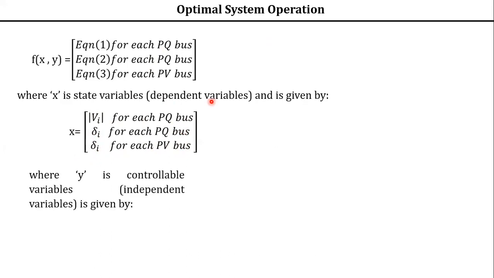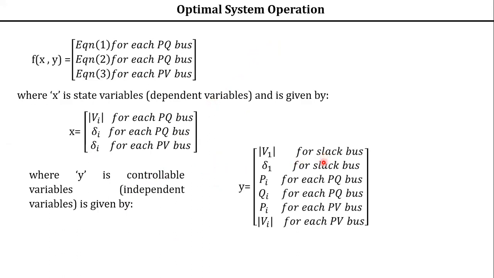The other variable, y, is the control variables, also called independent variables. Independent variables means the values which are already given. While representing this, you have to include slack bus powers also. For the slack bus, you have to find the voltage magnitude and angle. For the PQ bus, the given values are Pi, Qi, so those are independent variables.